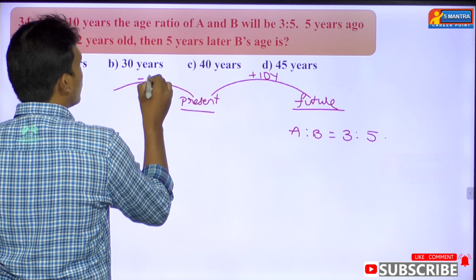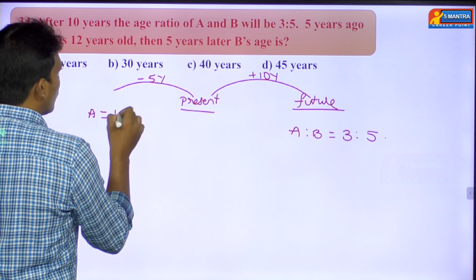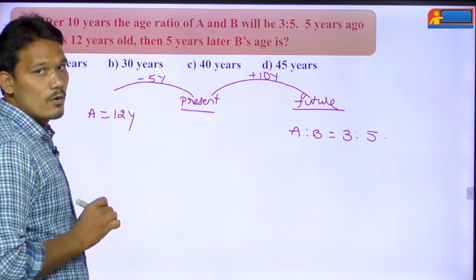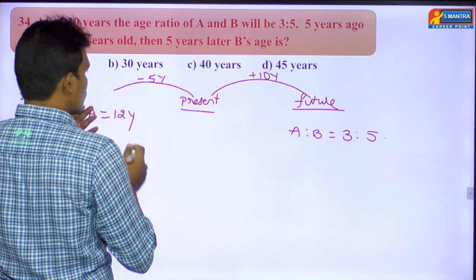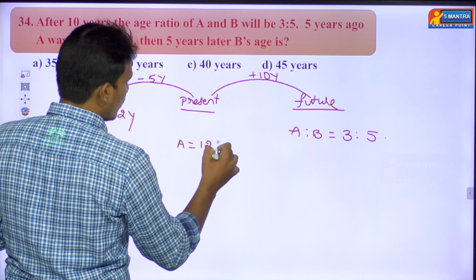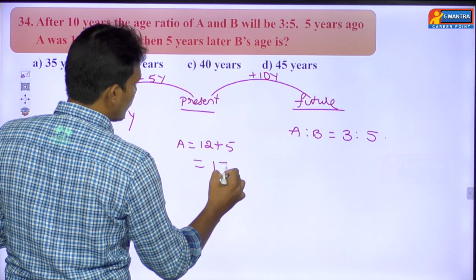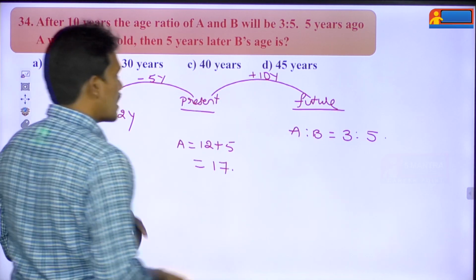Then next, 5 years ago means you have to take the reference as present and you have to go 5 years back. 5 years ago, A's age is 12 years. So 5 years ago, A's age is 12 years. Then can't you find the age at present? So just add this 5 years. So A's age at present, 12 plus 5, that value equals 17. Then can't you find A's age after 10 years?